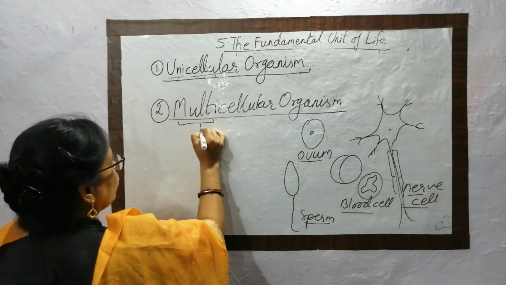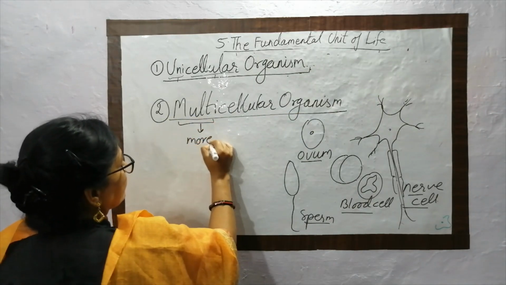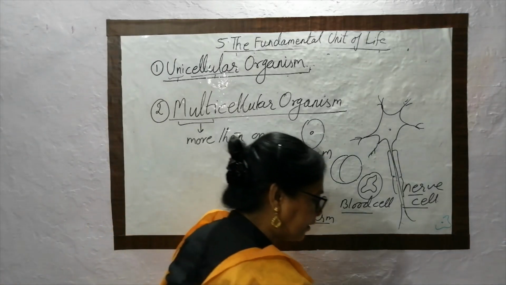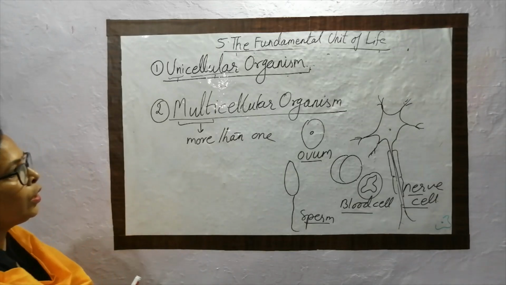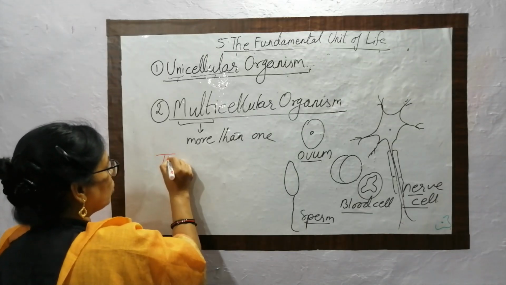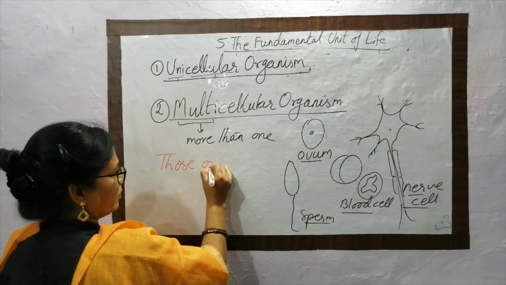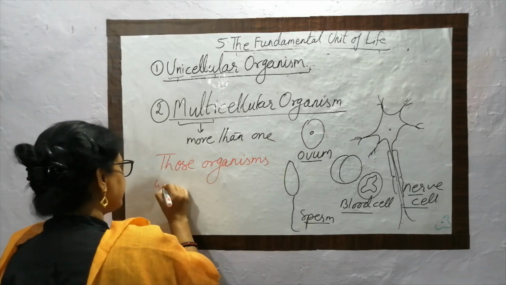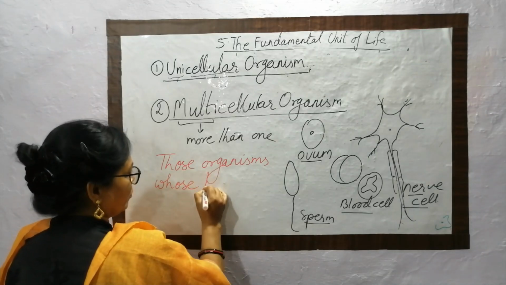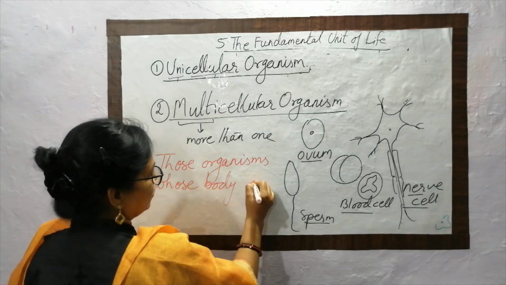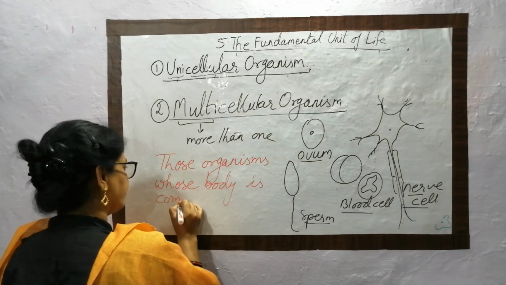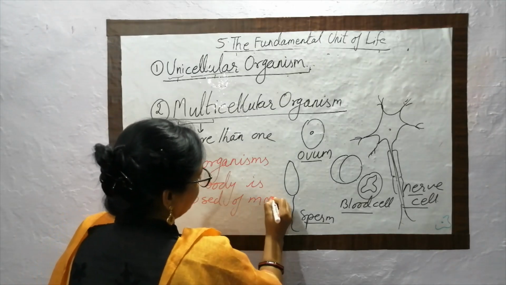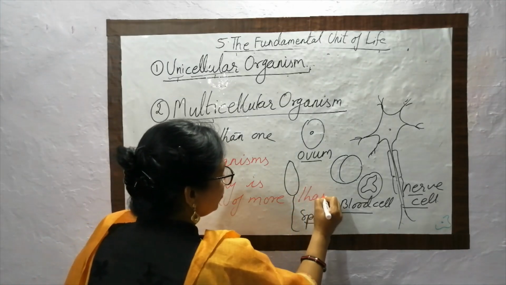Multi means more than one. Then how are we able to define that term? Multicellular organisms are those organisms whose body is composed of more than two cells.